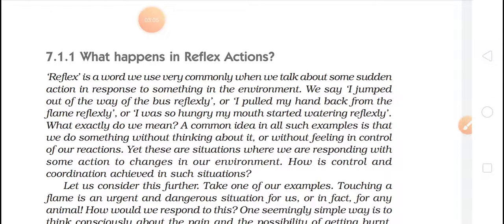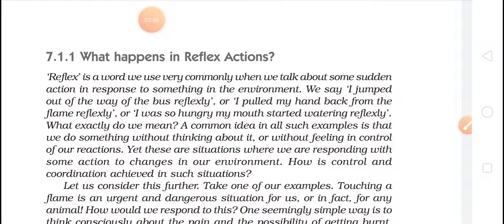Reflex is the word we use very commonly when we talk about some sudden action in response to something in the environment. Like I have explained, when we touch a hot object, what will we do? We will quickly remove our hand. So this is a quick action which we are taking. That is the reflex.